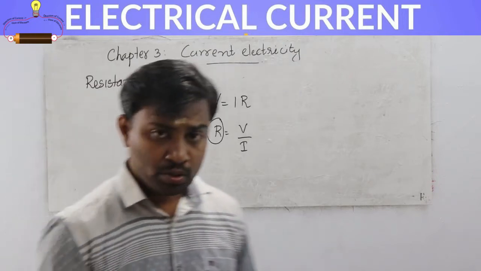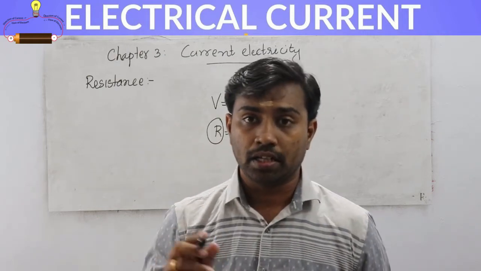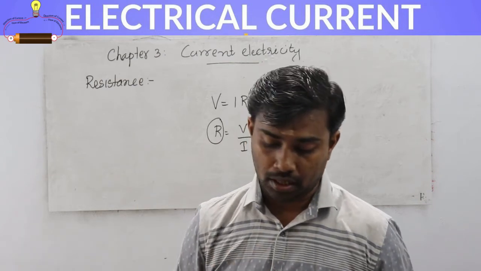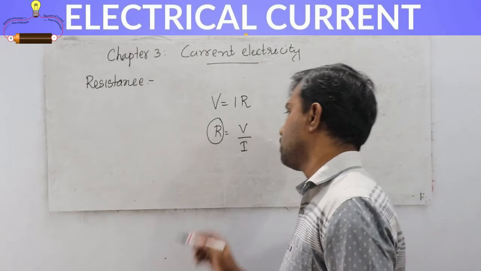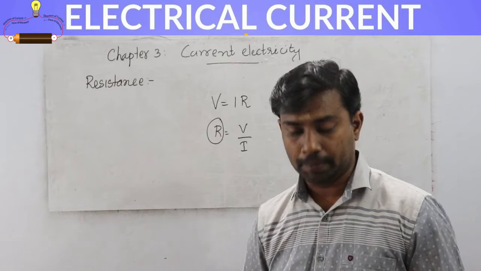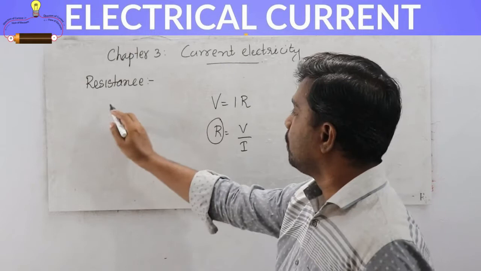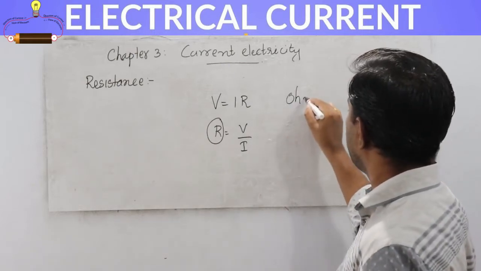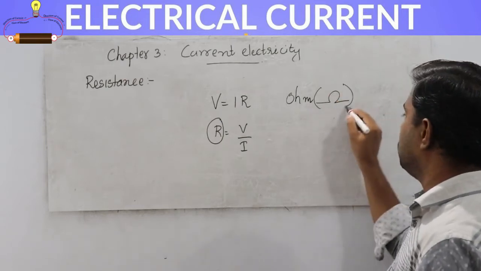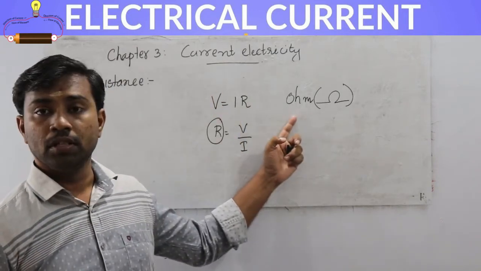So resistance is the property of a conductor that opposes the flow of electric charges. That is called the resistance of the conductor. Resistance R is equal to V by I, where V is the potential difference and I is the current flowing through it. The unit of resistance is ohm, represented by omega.